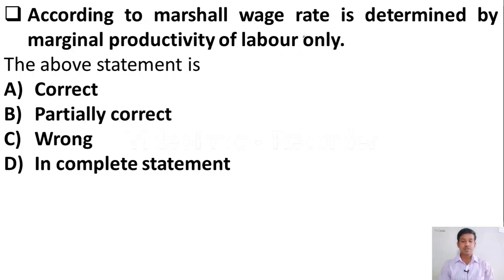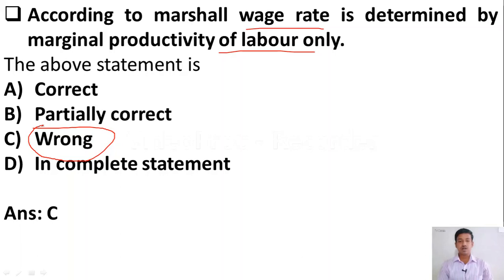According to Marshall, wage rate is determined by marginal productivity of labor only. Thus the above statement is: option A correct, option B partially correct, option C wrong, option D incomplete statement. Here the right answer is option C, it is wrong. According to Marshall, wage rate is determined by marginal productivity of labor only.